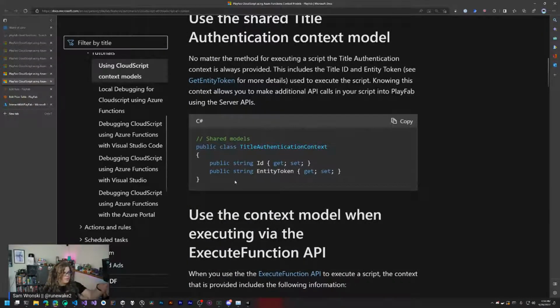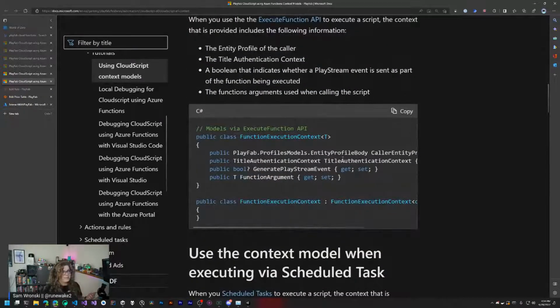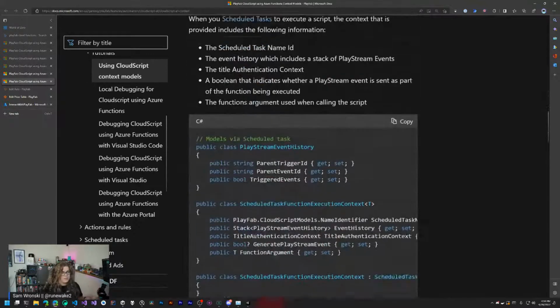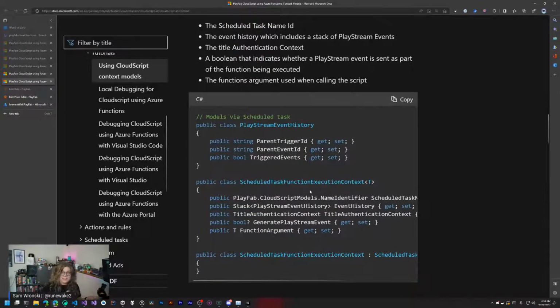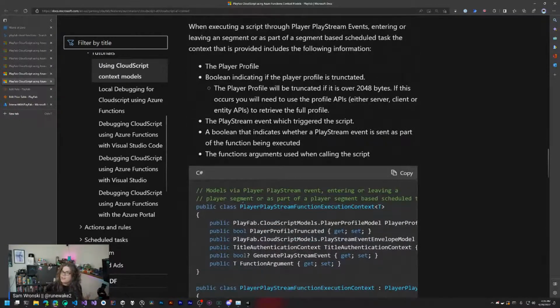It's going to include things like the title, which is the information about the actual game that you wrote, as well as things like the player who is playing this game. We saw there were things like statistics attached to that. We're actually getting that information in our Azure function. We have access to all of that, so we can interact with a lot of that stuff. There's a whole bunch of information here. You can read a little bit more about it and how to use some of this stuff there.